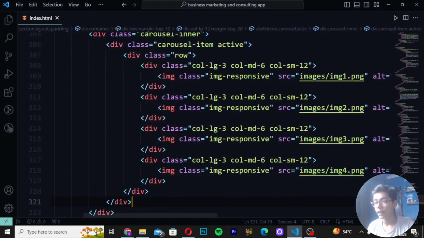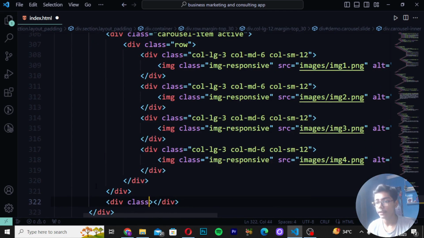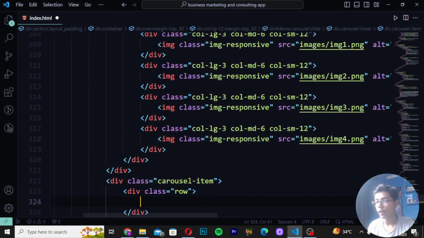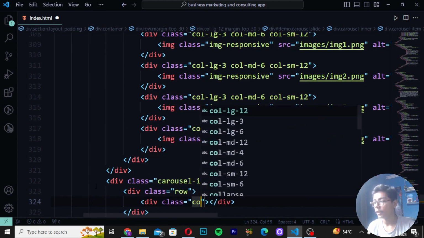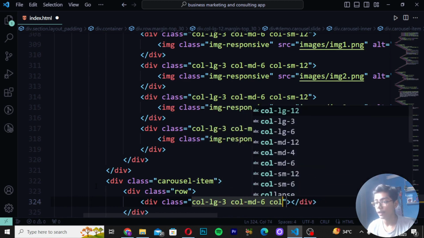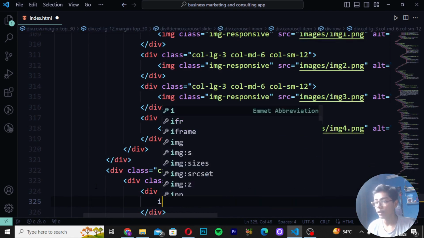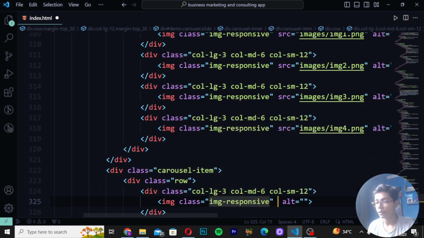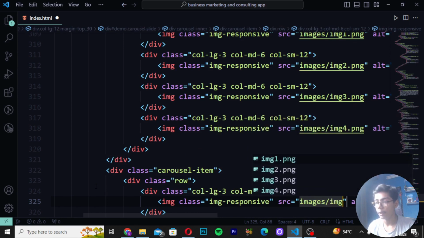Save this file and then move down, create a div class as carousel-item. So here I will be writing that. Then you have to write div class row, and I will be writing div class as col-lg-3, right here col-md-6, col-sm-12. So here I will now be writing that. Then you have to write image, remove the source, write class in the place of it as img-responsive. Then you have to create source images/, and then write image1.